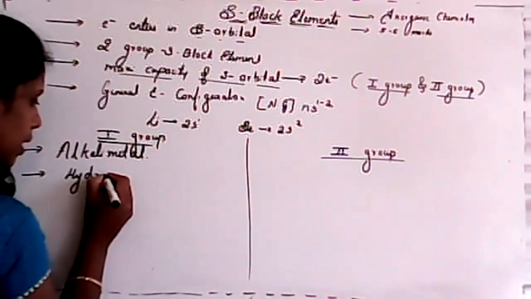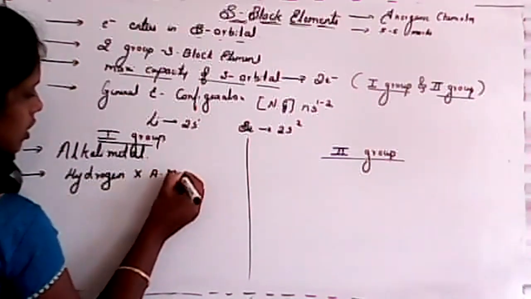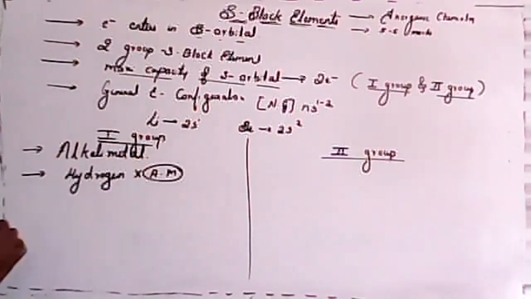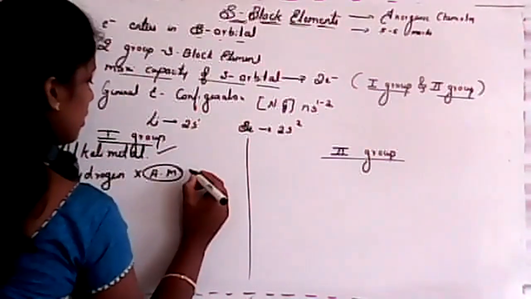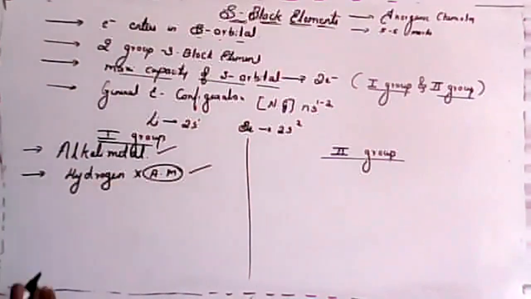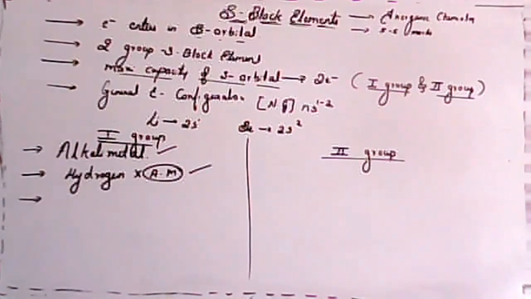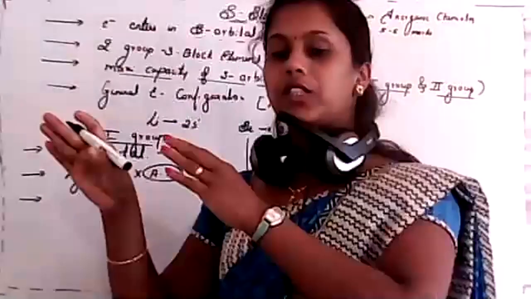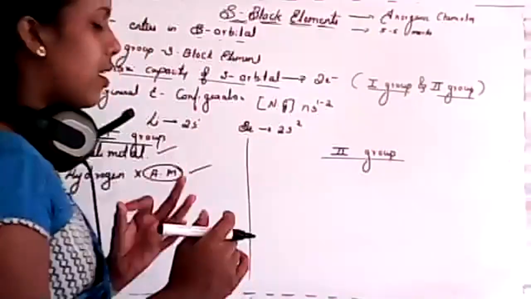Hydrogen is a first group element, but it is not an alkali metal. Remember this point. The others are called alkali metals, but hydrogen is not an alkali metal. So next, why are these elements known as alkali metals? Why, students, any idea? Why are the first group elements of the S block called alkali metals?